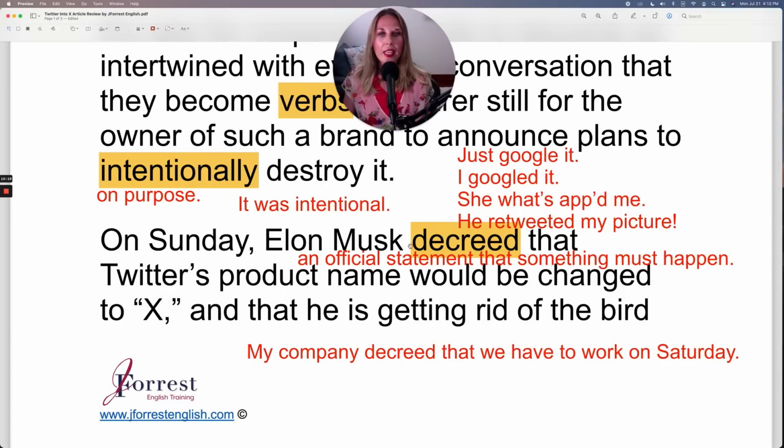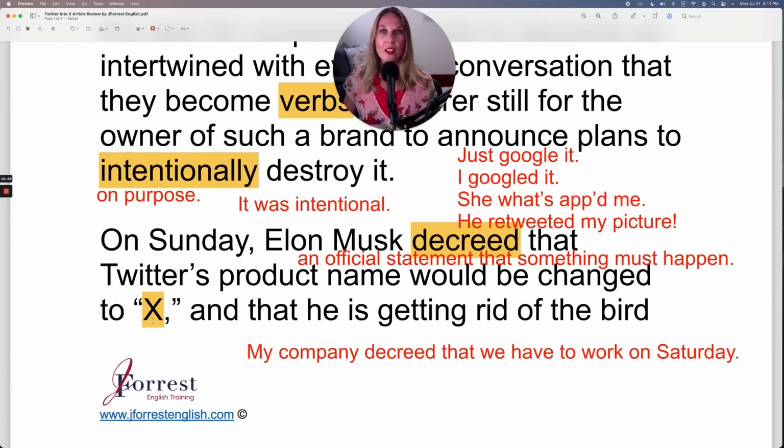On Sunday, Elon Musk decreed that Twitter's product name would be changed to X. So now, if you go on Twitter, it's not called Twitter anymore. It's called X. Actually, I wonder what the website is. Is it www.x.com? I don't know. Let me know in the comments because I haven't tried to go on Twitter since this has happened. So I wonder what the URL is, the website is.